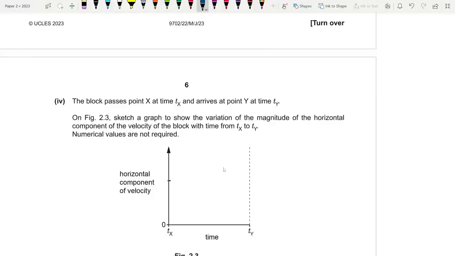It is basically going to be a straight horizontal line. Okay, it's essentially a straight horizontal line. That's it. That doesn't change with time.